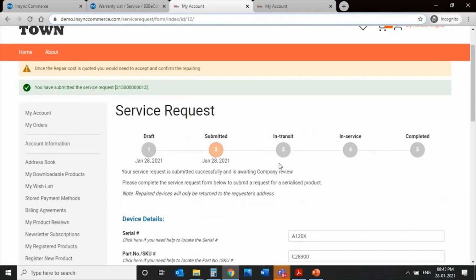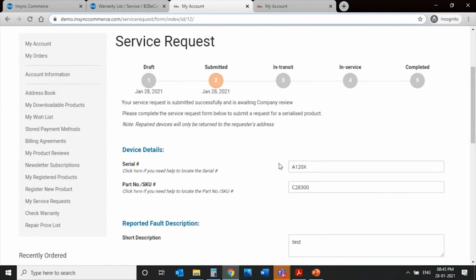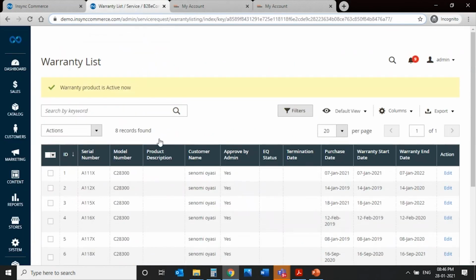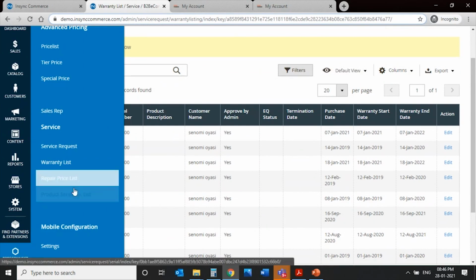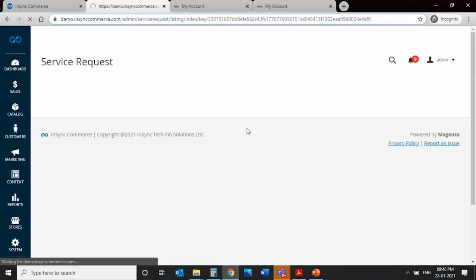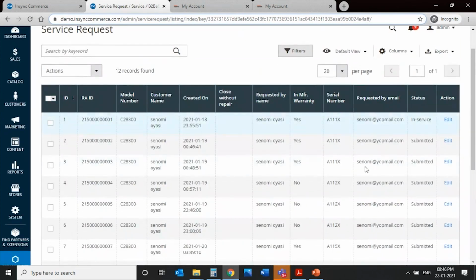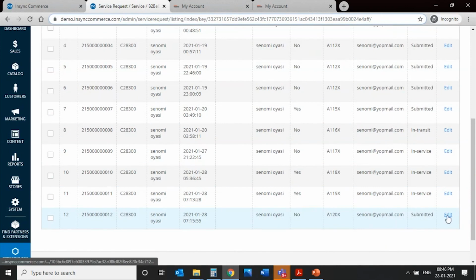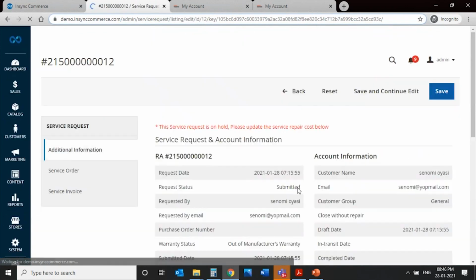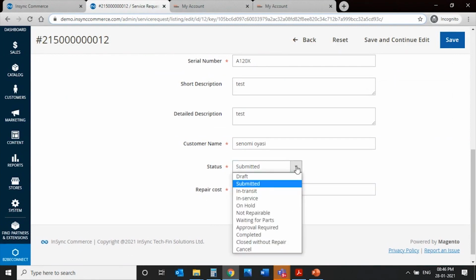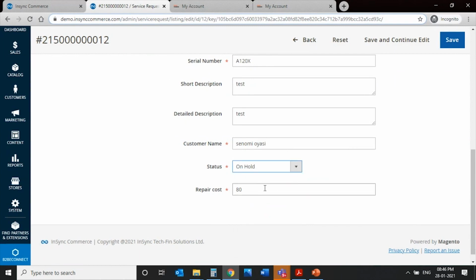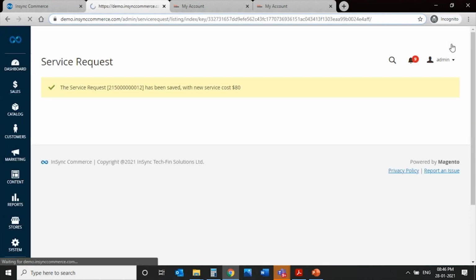OK, now since this item is outside the warranty, there's going to be a cost that is going to be charged, right? So the item is probably going to get back to the service center. They're going to open it, and the technician is going to conclude on a repair cost. So the admin goes to the service request and under this condition opens up this item, and he gives a repair cost of $80. OK, and on hold, and he saves it.